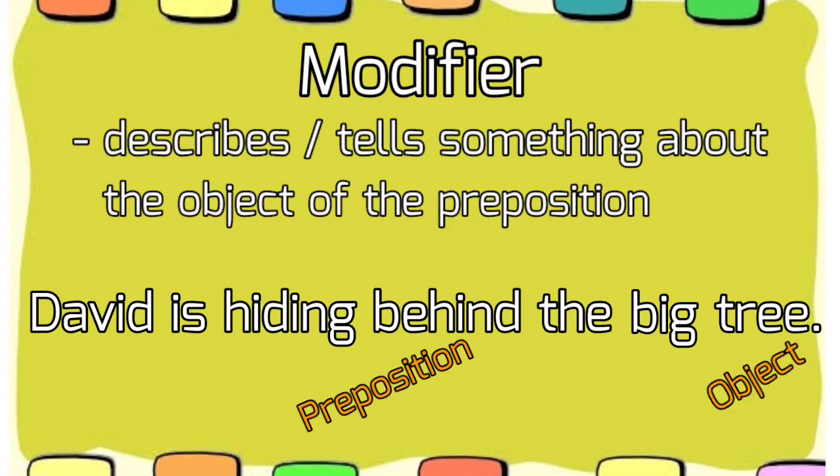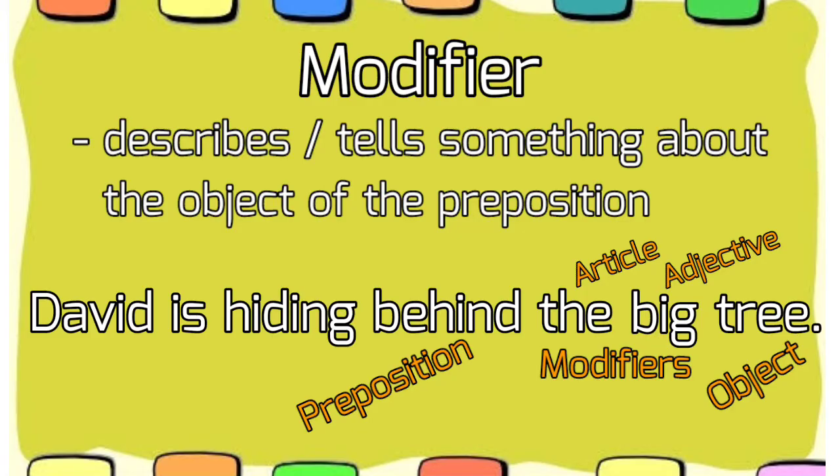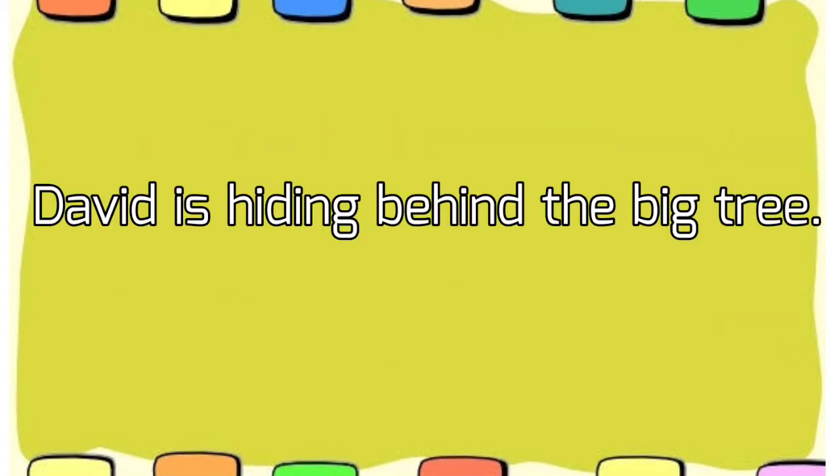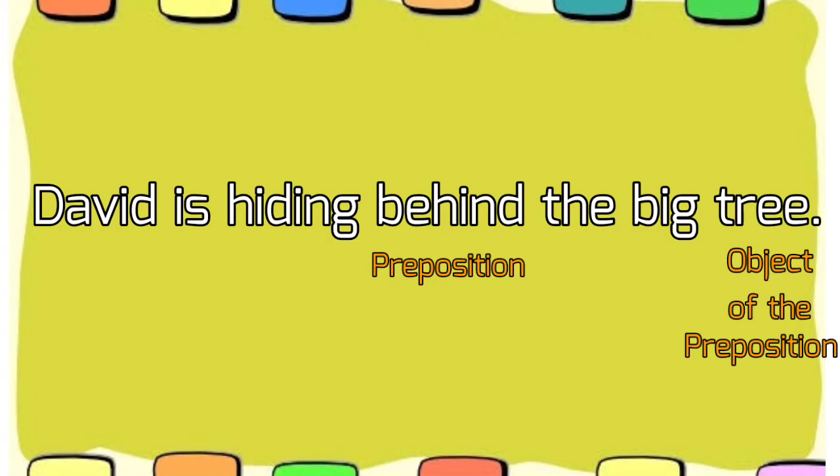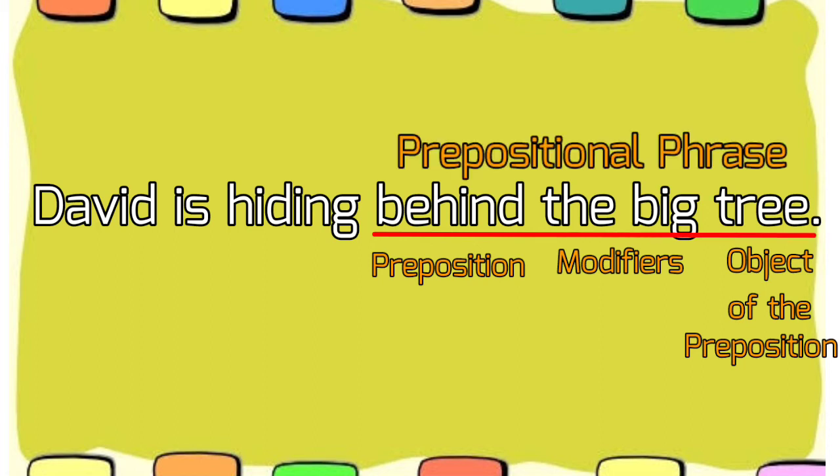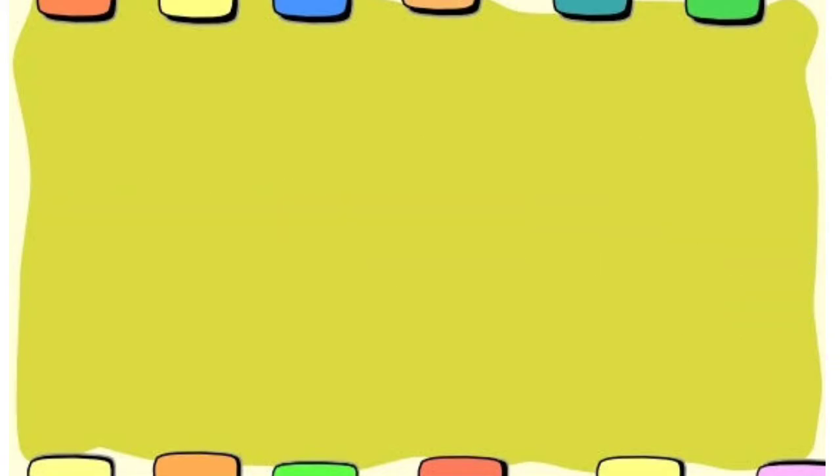The words before tree, the and big, are the modifiers. They tell something about the tree. The is an article and big is an adjective. So we now have the preposition, the object of the preposition, and the modifiers. Therefore, behind the big tree is the prepositional phrase in this sentence. Is it clear? Let us have another sentence.